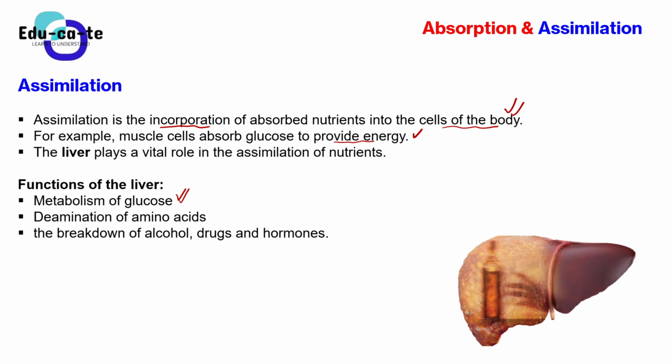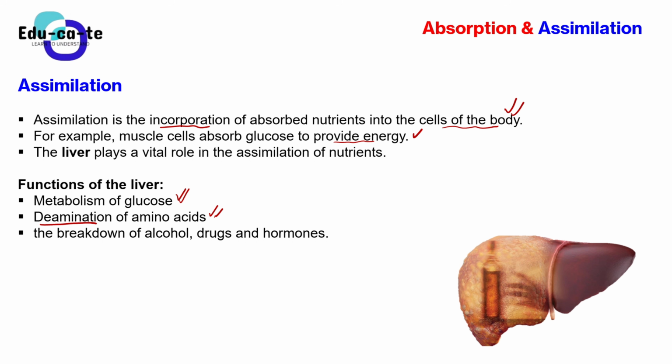That's the first thing. The other thing is the deamination of amino acids. As I already said, if we're having extra amino acids, what will happen to those amino acids? They will be deaminated by the liver so that they can form urea. The urea is just a waste product that will be removed from your body through urine. So when you're urinating, you are actually taking out some amino acids that have been deaminated. So use the term deaminated. Don't use another term. Deamination of amino acids simply means that the amino acids are being broken down to form urea, which is a waste product that needs to be removed from your body.